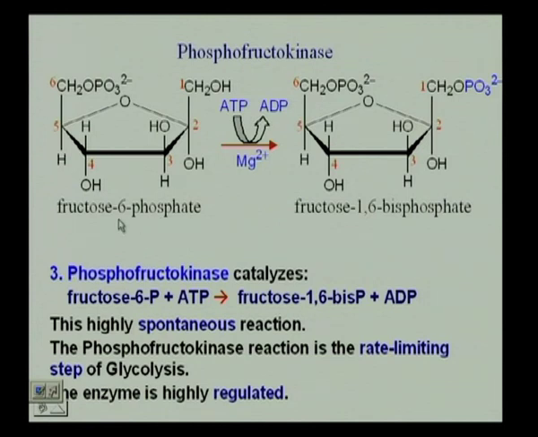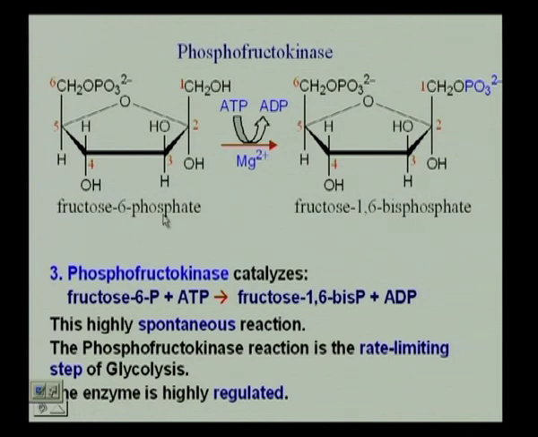You are going now from fructose 6 phosphate to fructose 1,6 bisphosphate, which means you have added another phosphate, which means the breakdown of another ATP, which means that you need a kinase. And what kind of a kinase do you need? A fructokinase. Why a fructokinase? Because you have a fructose and you are adding a phosphate to a fructose. That's it. Okay.